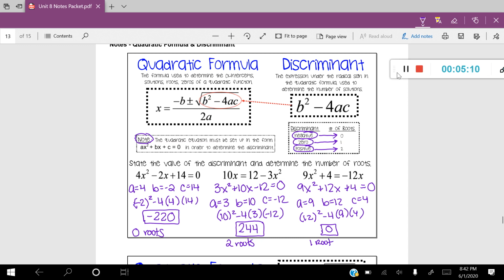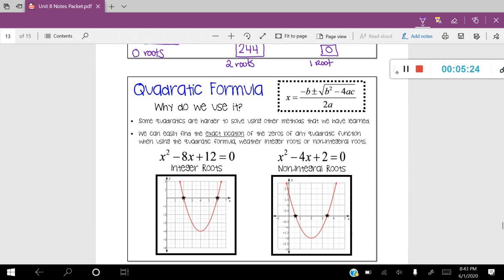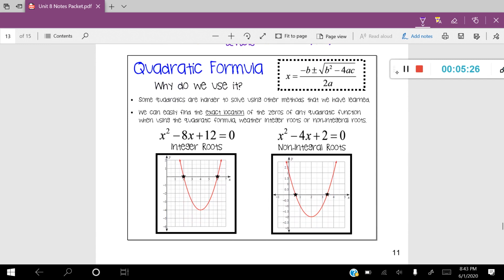All right, now I want to take a look at the quadratic formula. While you're calculating the quadratic formula, you're going to be able to tell how many roots you're going to have before you even calculate what those roots actually are. So let's take a look at why we actually use the quadratic formula. Now, this is kind of important here. We've already kind of talked about this, but why do we use it? Well, of course, it's to find the exact location where those intercepts are on your coordinate plane.